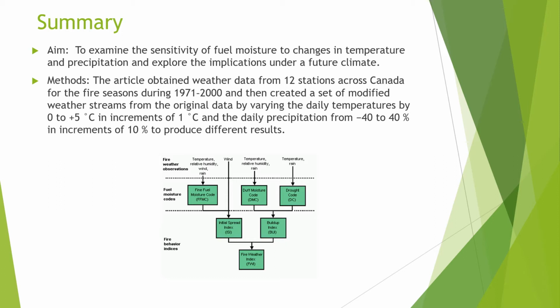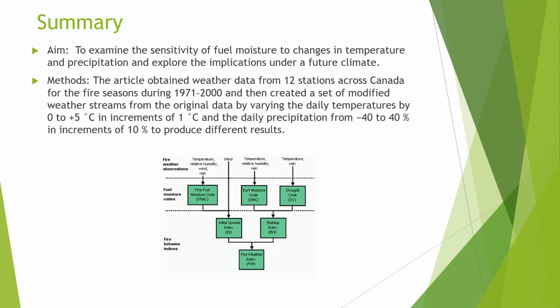Now, as it says in methods, the article obtained weather data from 12 stations across Canada for the fire seasons during the 1971 to 2000 years. These fire seasons being the season from June the 1st to August the 31st. And then weather streams were created from the original data by varying the daily temperatures by 0 to plus 5 degrees in increments of 1 degree, and also varying the daily precipitation by minus 40 to plus 40%.